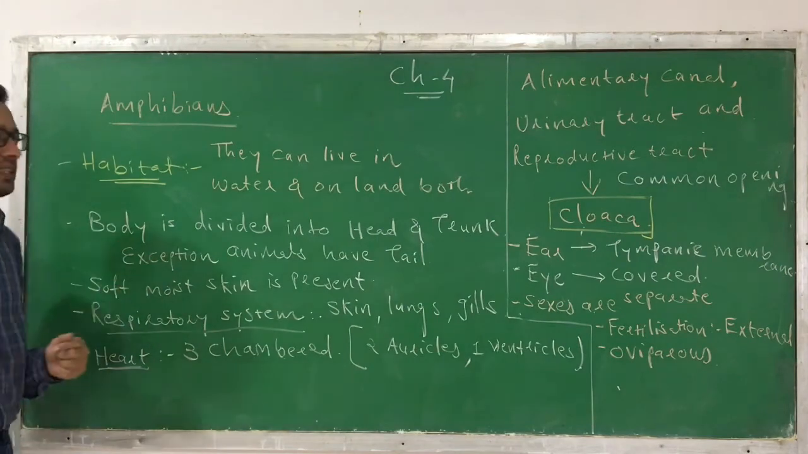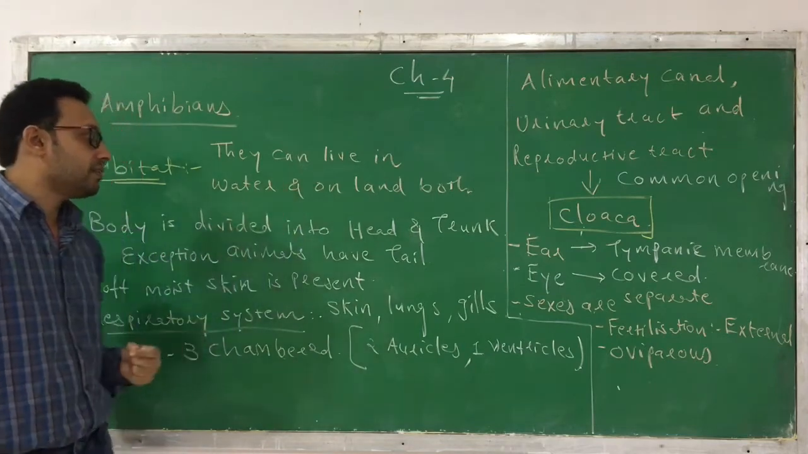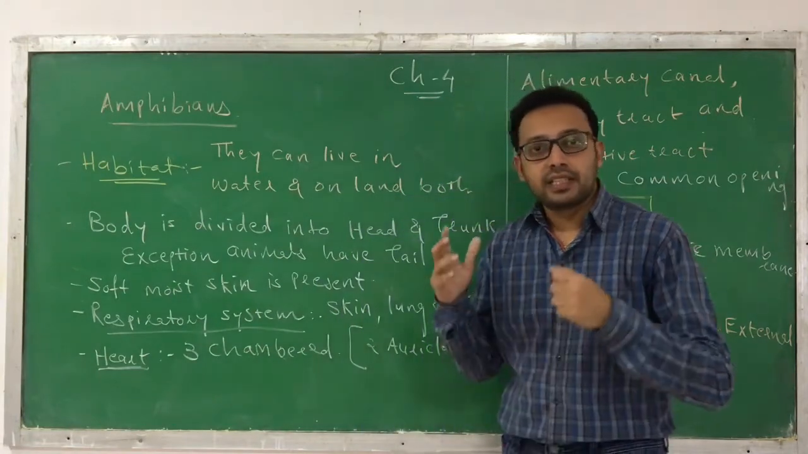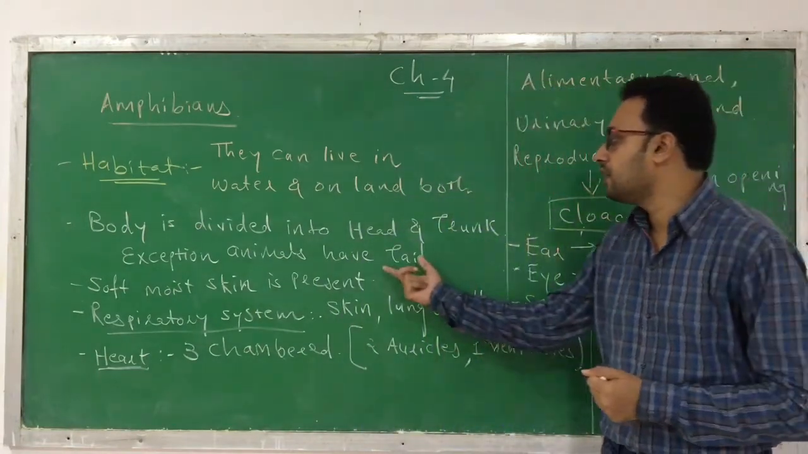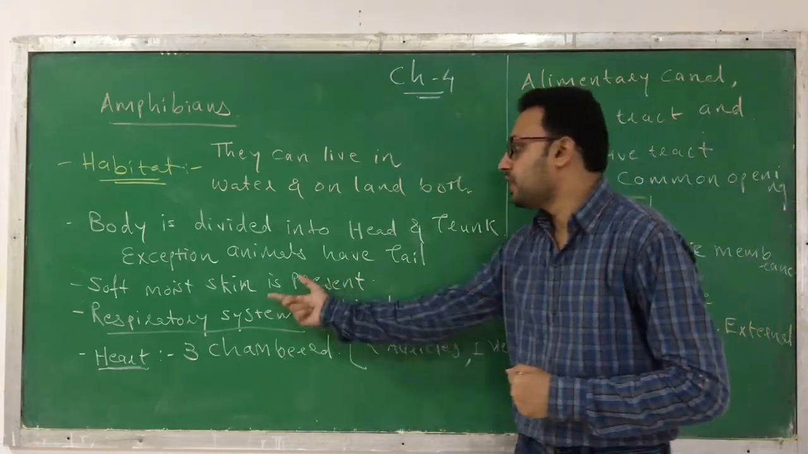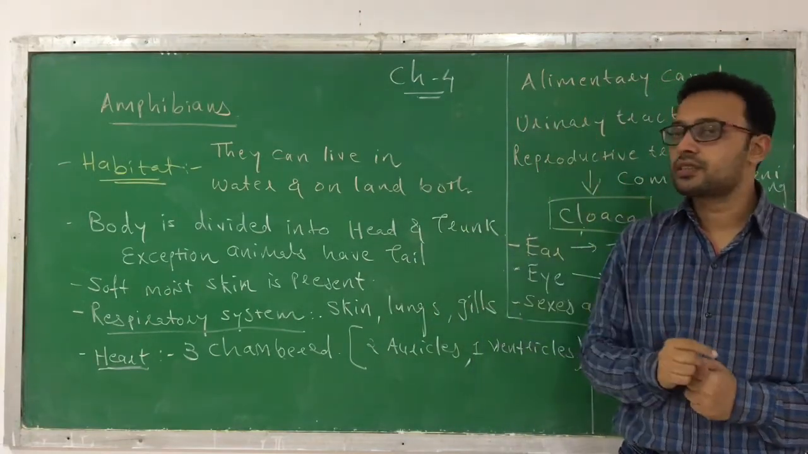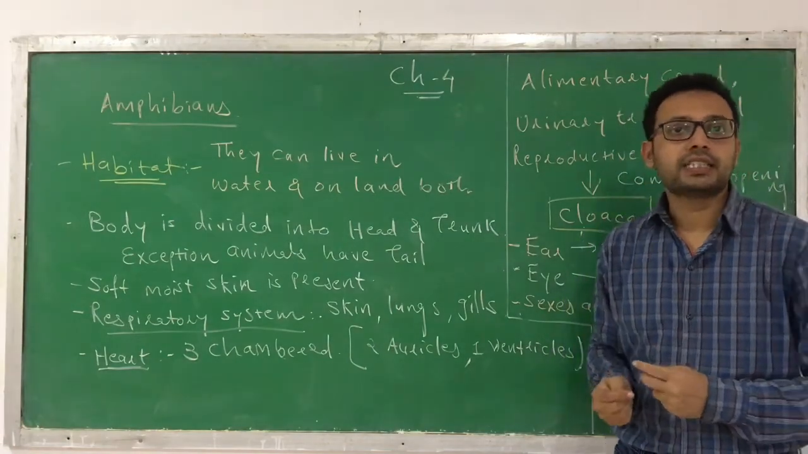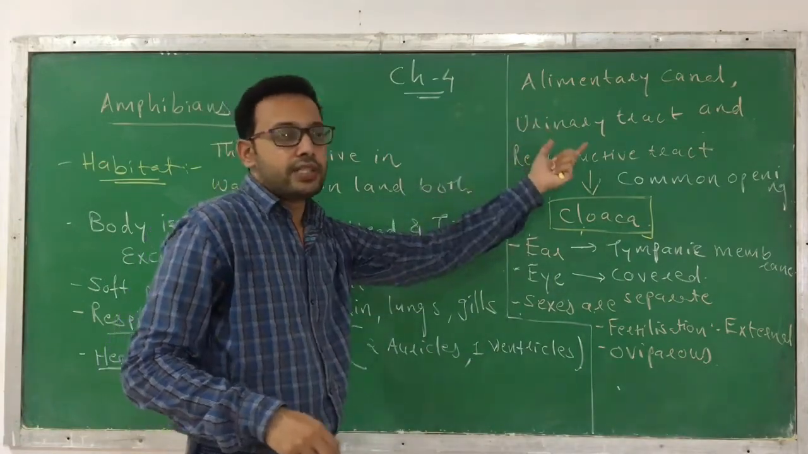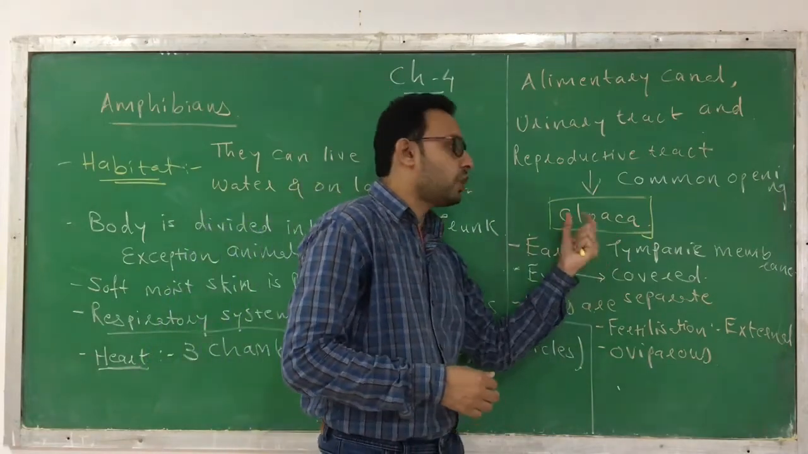I am going very fast again. Why are they called amphibians? Because they can live in both water and land. Their body is usually divided into two parts, head and trunk, but a few amphibians also have a tail. They don't have an exoskeleton, but they have moist and soft skin. They respire through skin, lungs or gills. Their heart is three-chambered, consisting of two auricles and one ventricle. The alimentary canal, urinary tract and reproductive tract commonly open into a single chamber, which we call the cloaca.